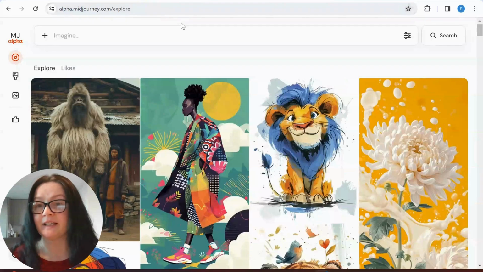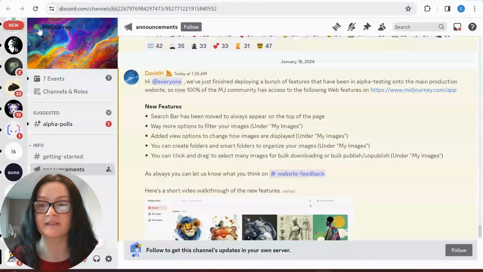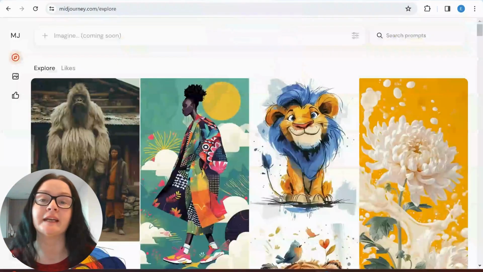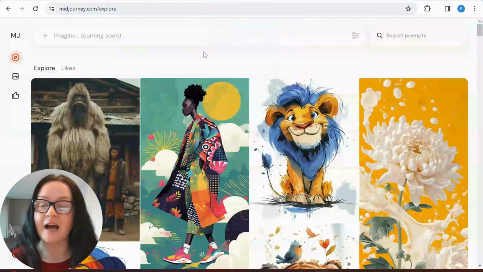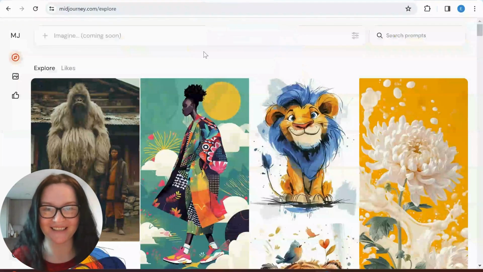The only difference really is that I am prompting in this box up here rather than in Discord, where quite a large percentage of us is still working. But otherwise, there's no difference. However, David announced a lot of changes yesterday, so let's just get started.